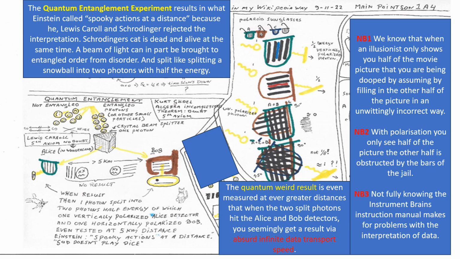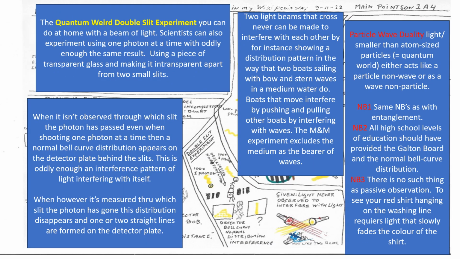Einstein, Schrödinger, and Carroll were all very dismissive of these conclusions. John Bell's theorem proves this an unsolvable enigma. Light doesn't interfere with light. Yet, in the double slit experiment, it oddly enough does show an interference pattern. Only when it is observed through which slit the photons have gone does the interference pattern vanish.